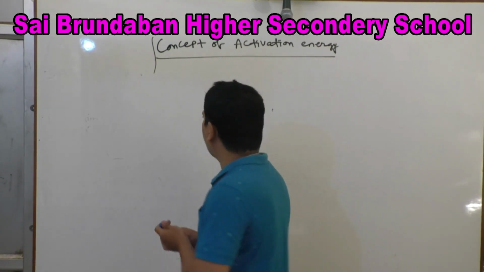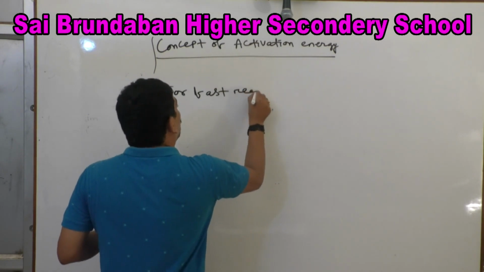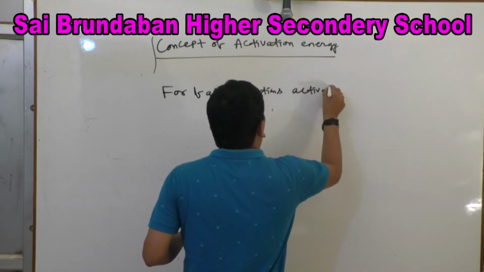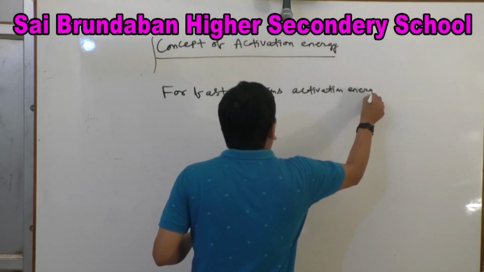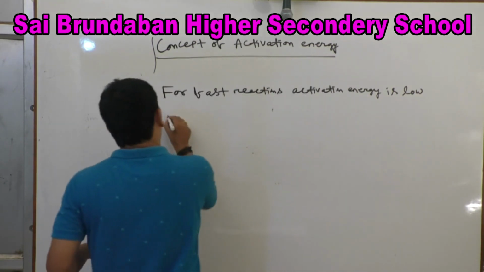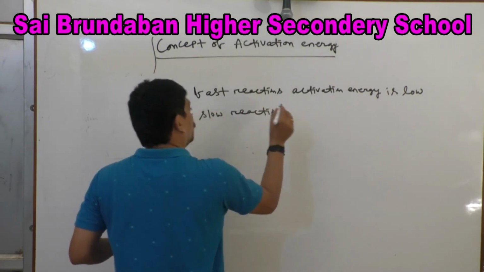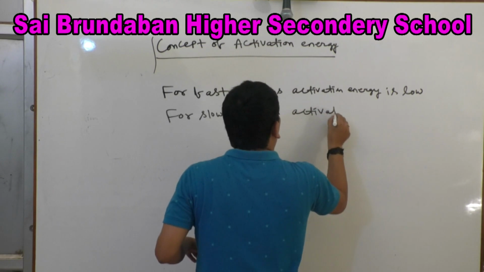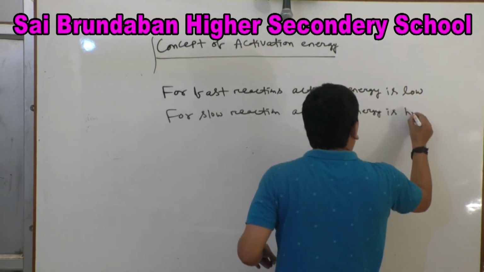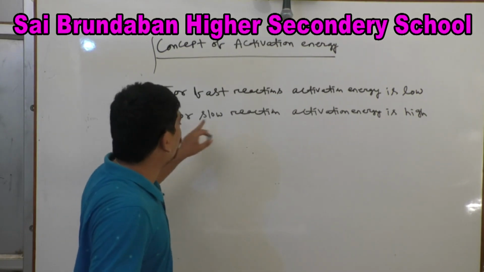So for fast reactions, activation energy is low; for slow reactions, activation energy is high.